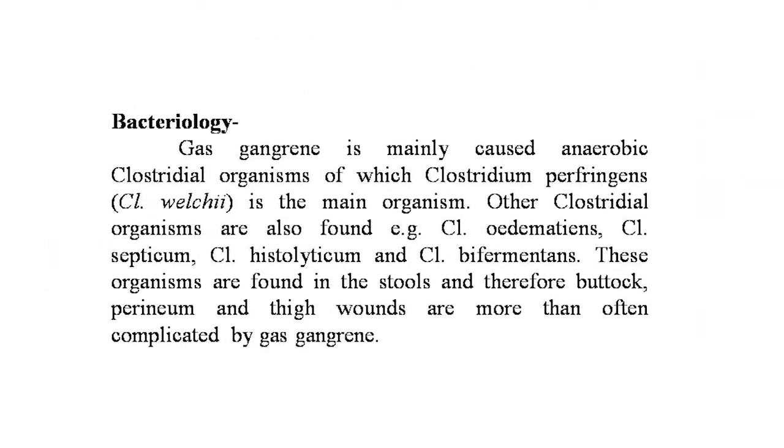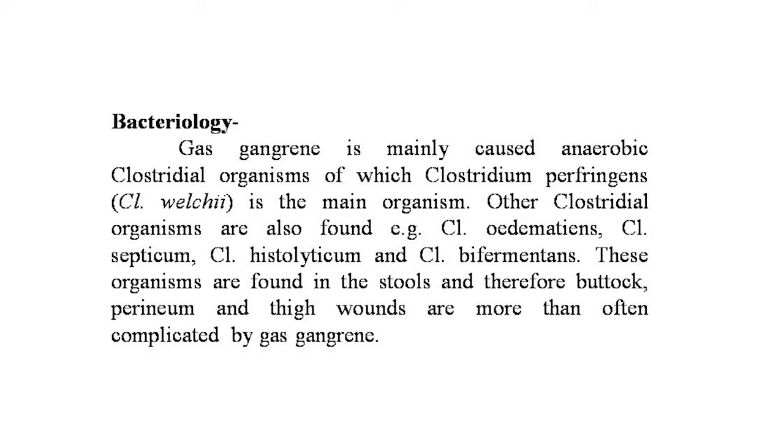Now, the bacteriology. Gas gangrene is mainly caused by anaerobic Clostridial organisms, of which Clostridium perfringens, that is Clostridium welchii, is the main organism. Other Clostridium organisms are also found, that is Clostridium edematiens, Clostridium septicum, Clostridium histolyticum and Clostridium bifermentans. These organisms are found in the stool and therefore buttock, perineum and thigh wounds are more often complicated by gas gangrene. These organisms are also present occasionally as normal flora in the vagina.